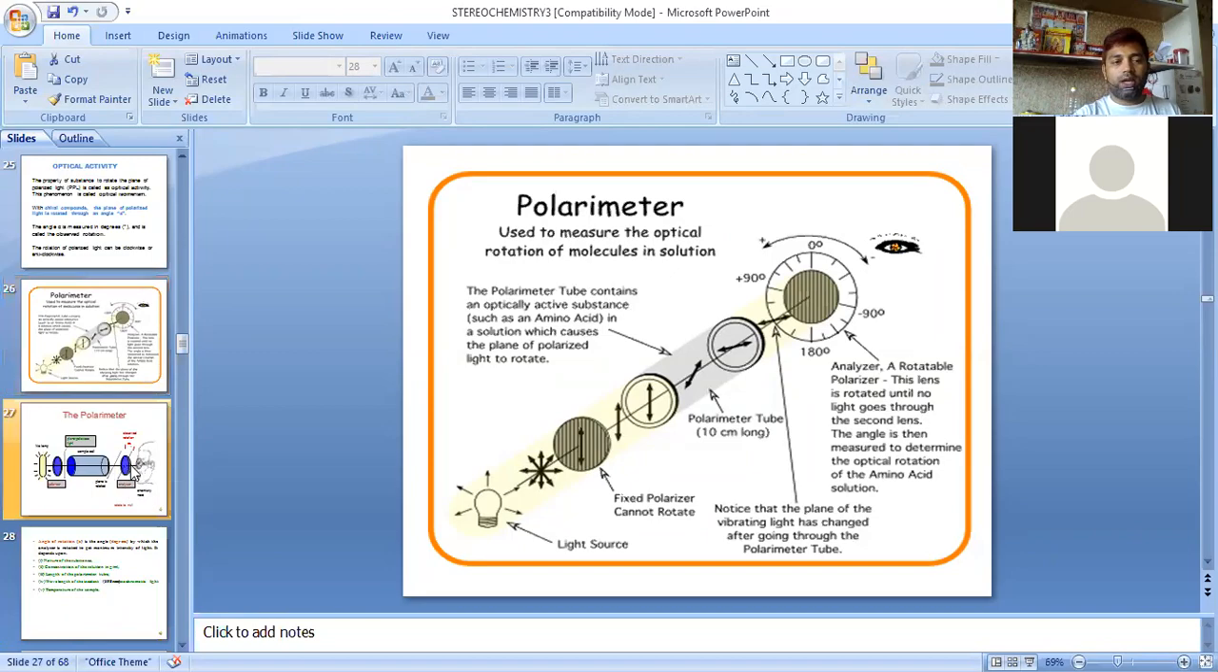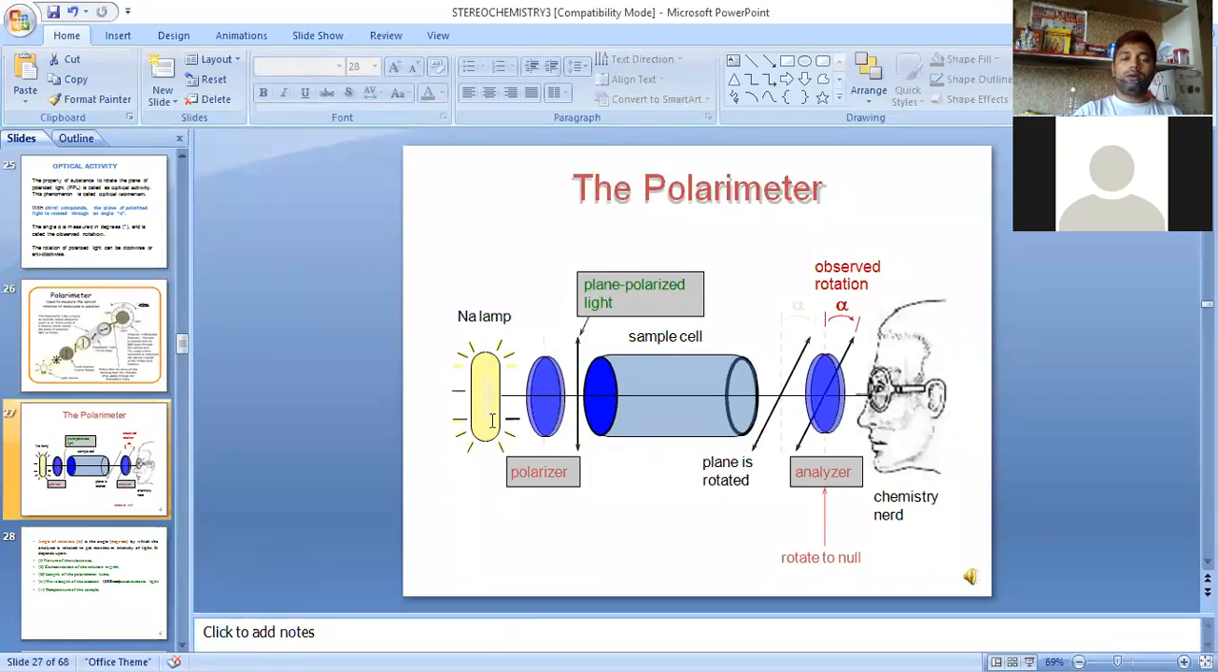Okay. This one again will show a simple polarimeter, sodium lamp. This is polarizer. This is plane polarized light. This is the sample cell tube, polarimeter tube. The light passes through this tube, and if the substance is optically active, it rotates the plane polarized light. Plane is rotated. Then using this analyzer, the observed rotation is observed. Okay, whether it is levorotatory or dextrorotatory, it is recorded. Understood?